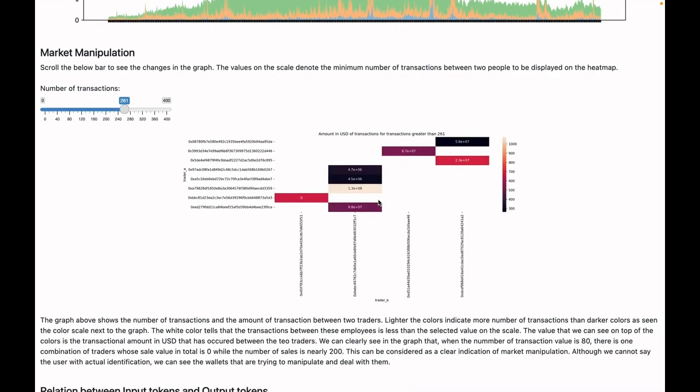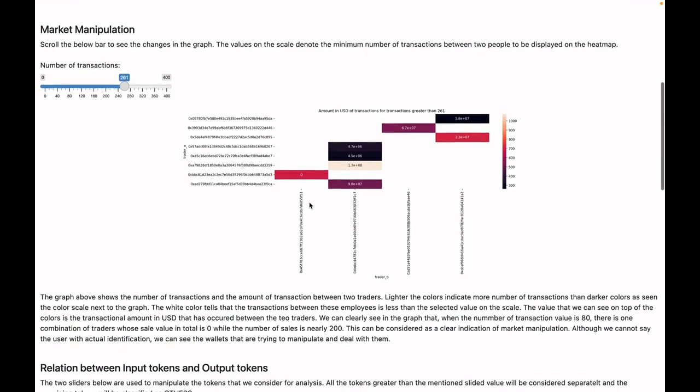One of the conclusions I came to was that, since there is a value of zero, there might be market manipulation, because the user is basically trying to push up the value of the crypto asset by making a lot of transactions.